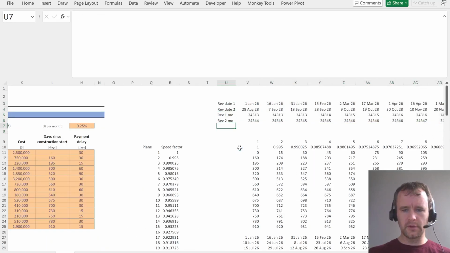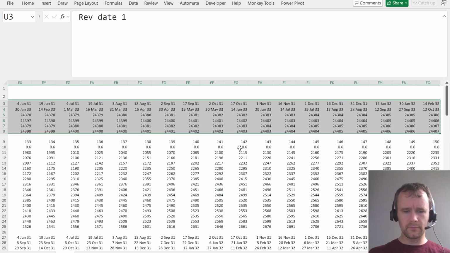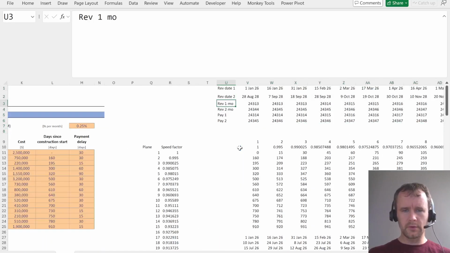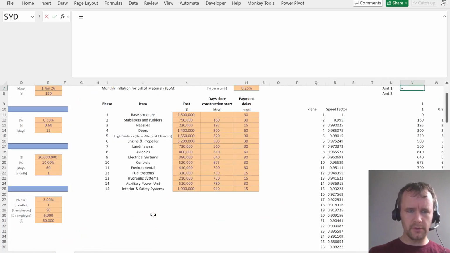So pay 1, pay 2, and this is just going to be this plus 1. Okay, and then amped 1, amped 2. So the first payment is 10%, so it's going to be this times this. Lock them both.